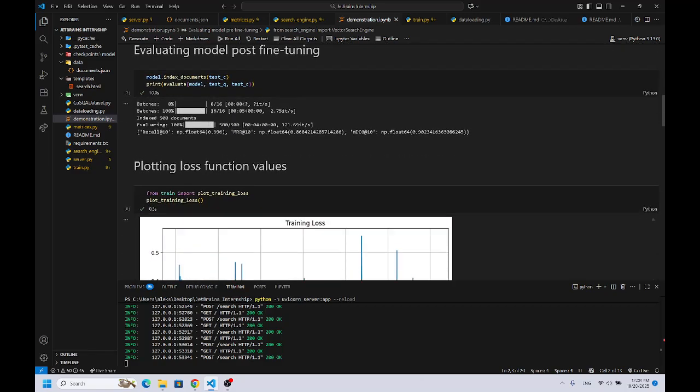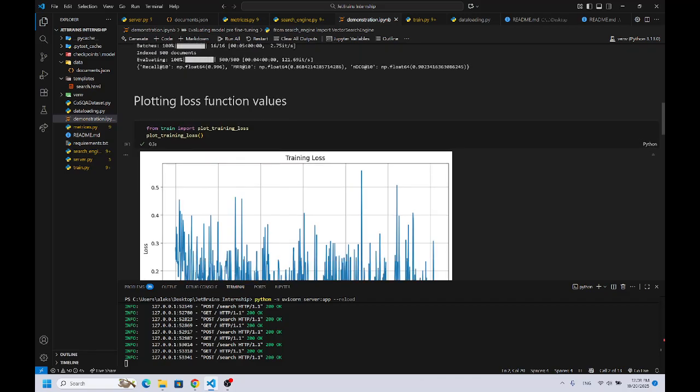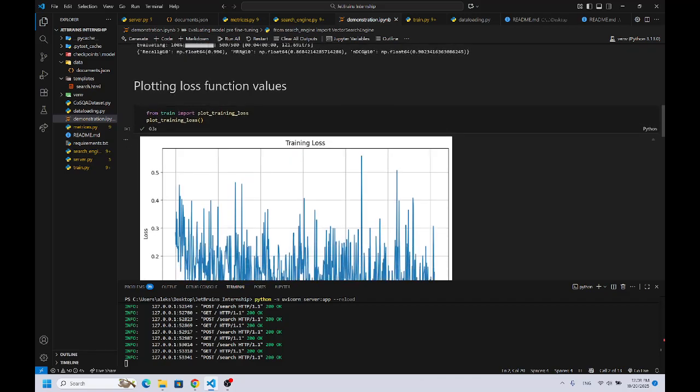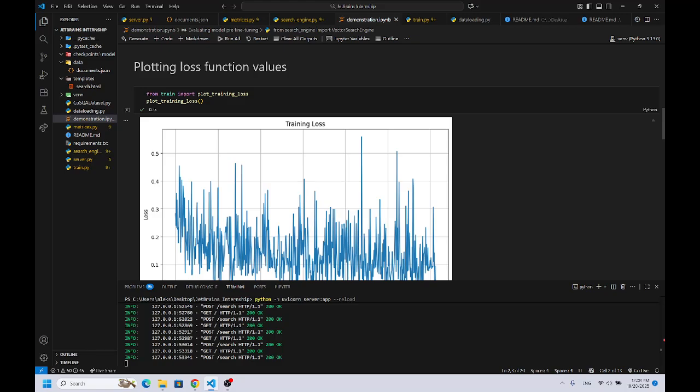After that, I plotted loss function values, and the reason why this loss curve is so noisy and loss values fluctuate so highly between batches is because of the nature of the multiple negative ranking loss function, where the composition of the batch and thus the negatives changes every step, and the loss value can fluctuate a lot between these batches.